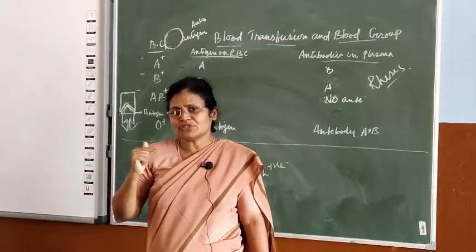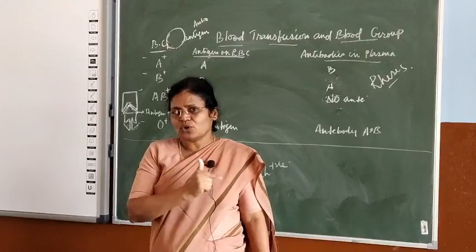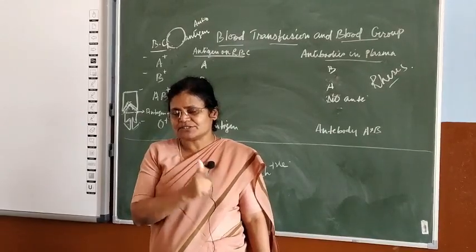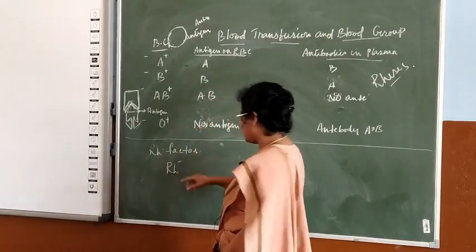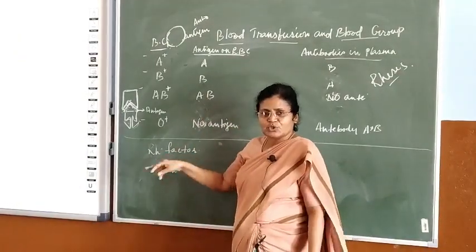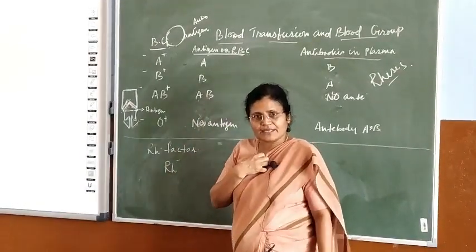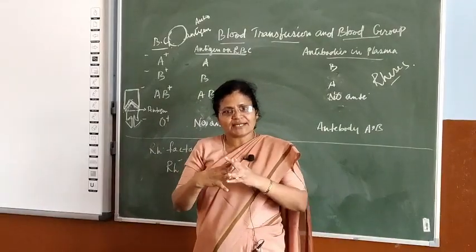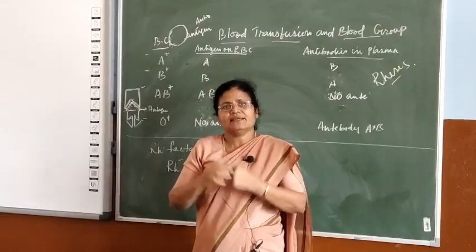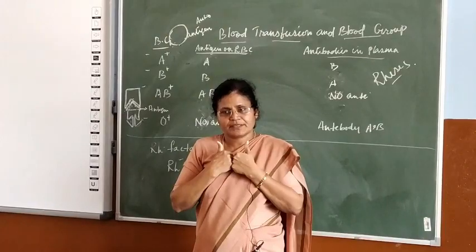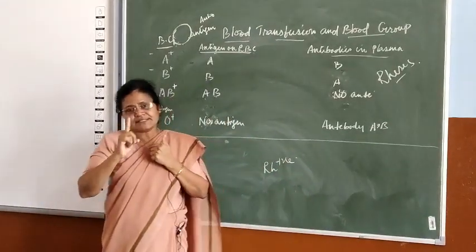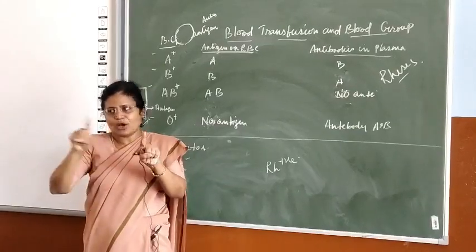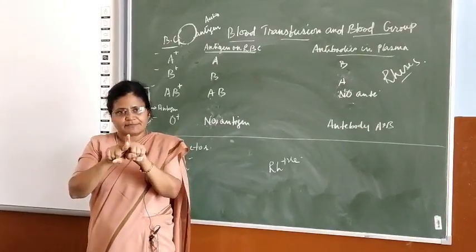But if a second transfusion comes, the antibody already produced, just like vaccination, will immediately go and attack this Rh factor when it comes into my blood. There will be a fight, blood clumping, and it will lead to my death. That is how a person with A negative cannot receive A positive blood.